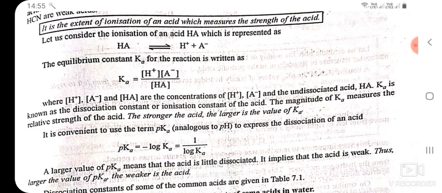Let us consider the ionization of an acid HA, which is represented as HA gives H+ and A- ions. The equilibrium constant Ka for the reaction is written as Ka equals the concentration of H+ into the concentration of A- ions divided by the concentration of HA acid.